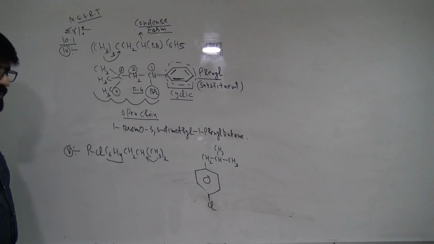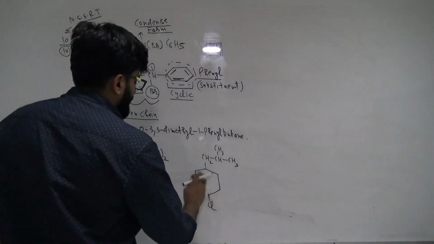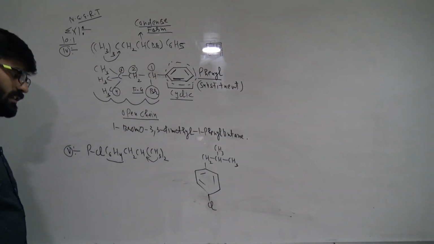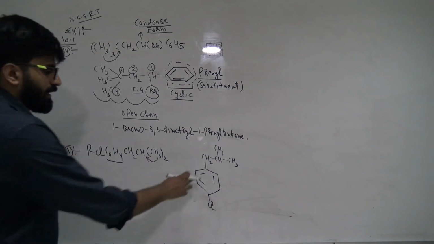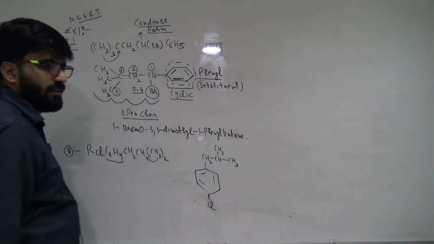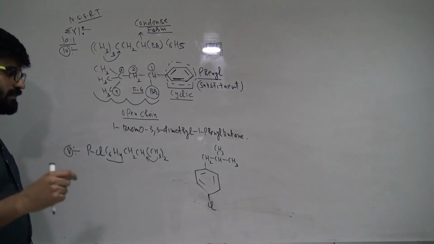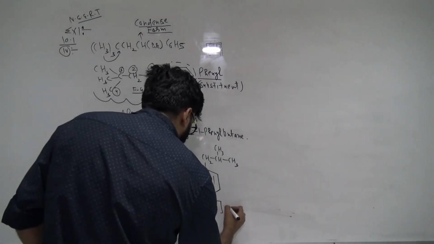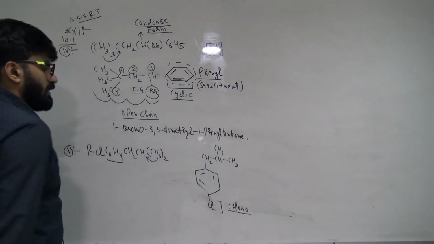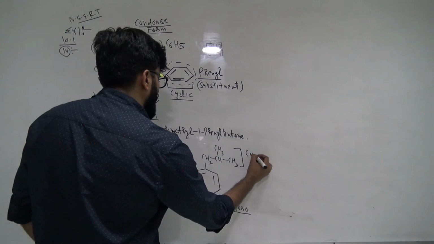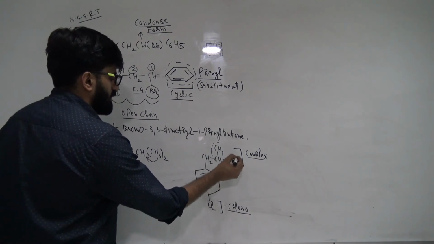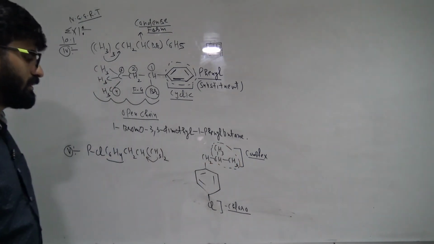Now you tell me which will be the main chain. Obviously benzene contains 6 carbon atoms and it also has a functional group, right? So obviously benzene will be the main chain. But how should I do the numbering now? Where should I start? Should I start here, with chlorine, because here chlorine gets number 1, or should I start here? In order to solve this, first of all, what is the name of this group? The name is chloro, this is Cl. What is the name of this functional group? These kinds of groups are called complex. And I think everyone is able to understand, this is an iso group. This is butyl. What is it? Iso.